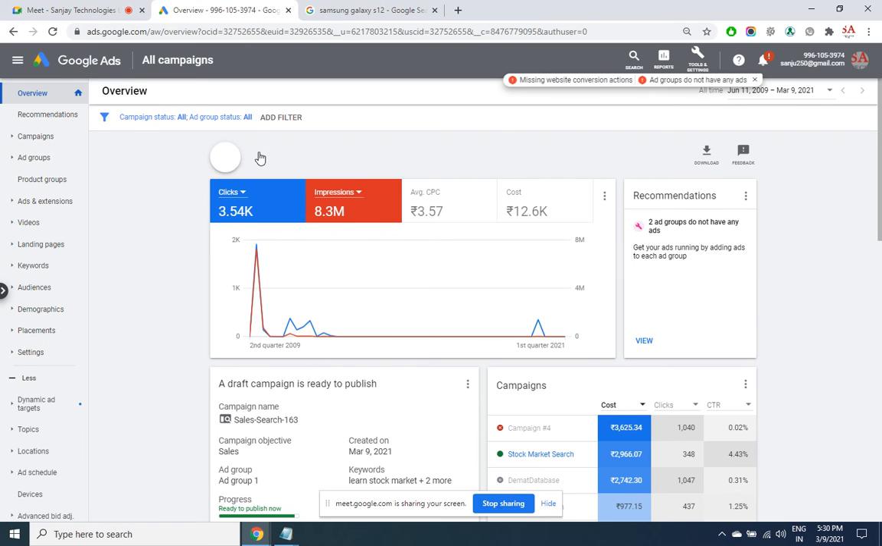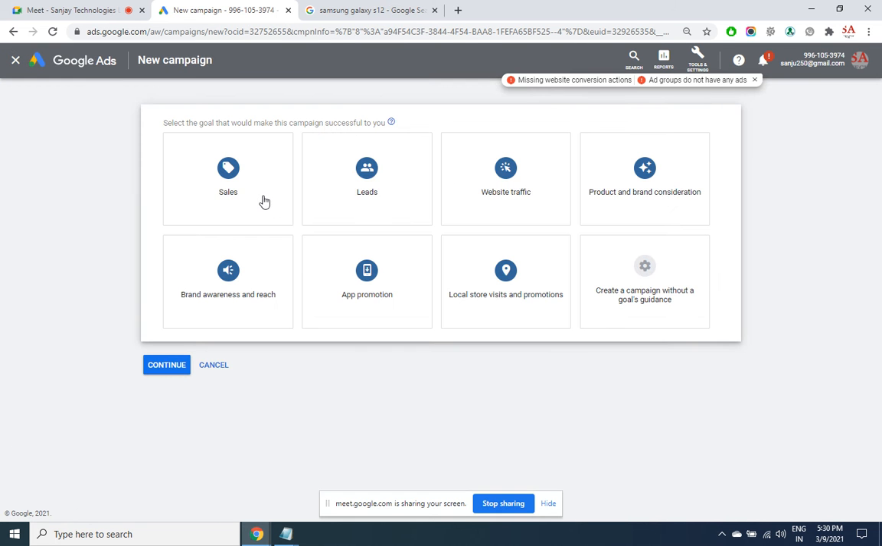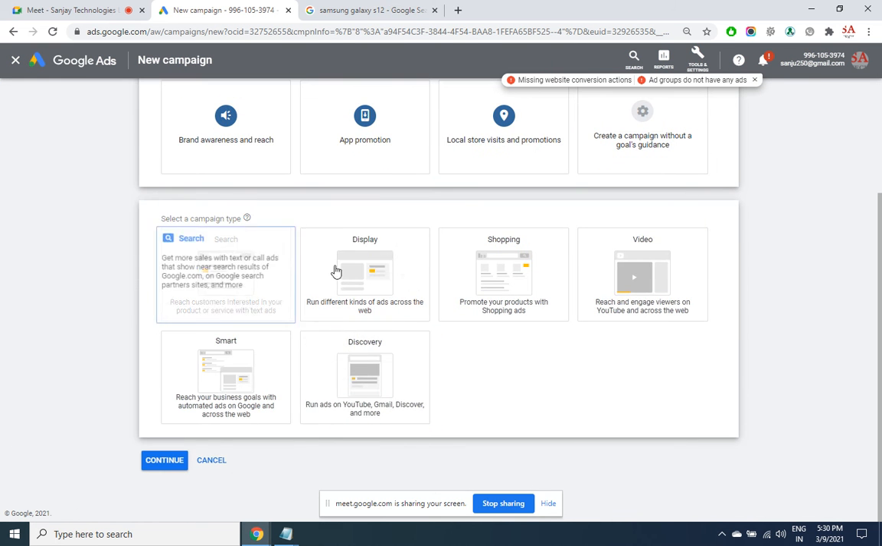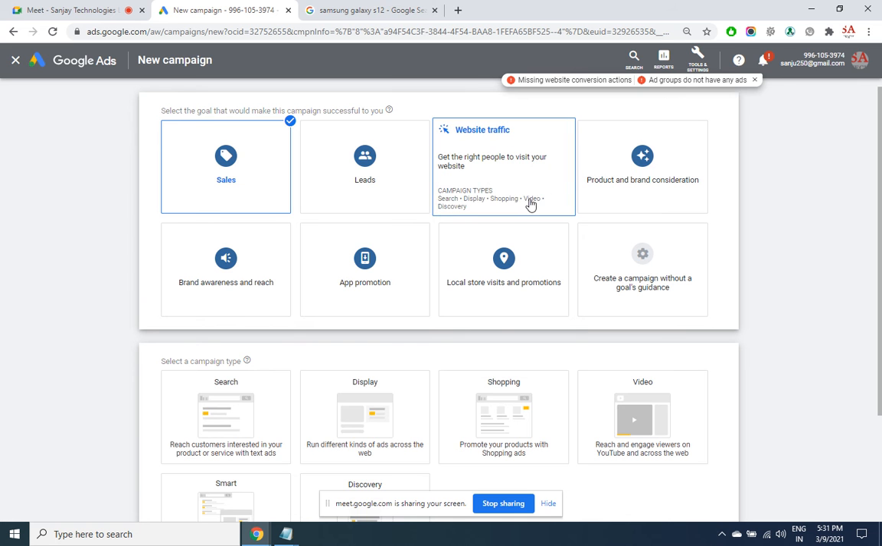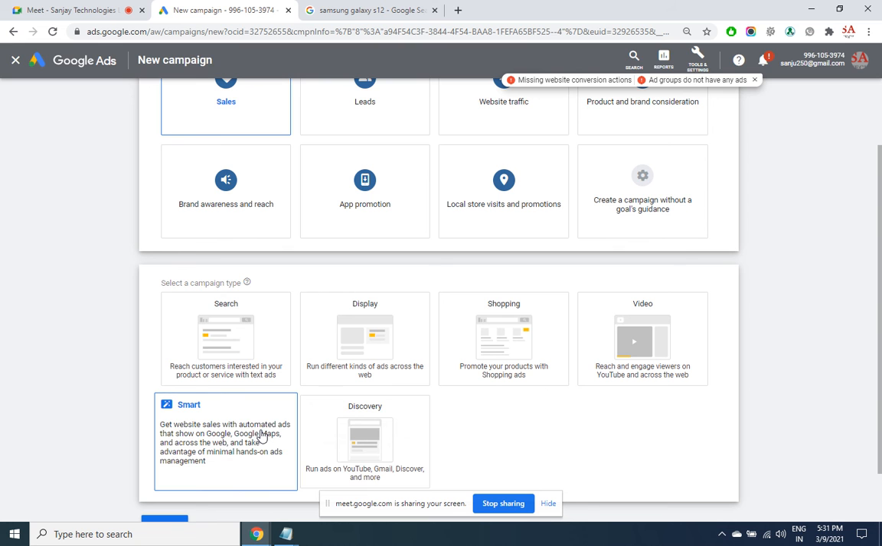Let us see the other platform. Sales. The display, shopping and video options are the same as what you find here: shopping, video, display and discovery. What is different here is the smart one. It is not advisable to use this option. This is the quickest way to create an ad. Like a wizard, you need to enter your web page URL, and the content and ads will get created automatically. Let's have a look.